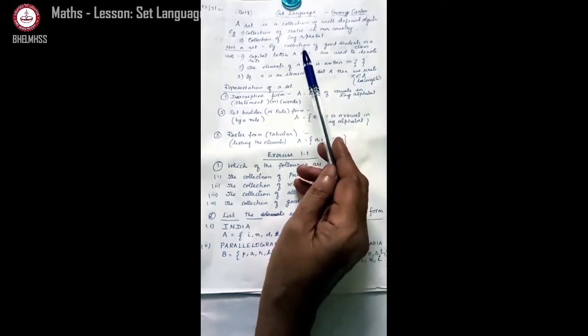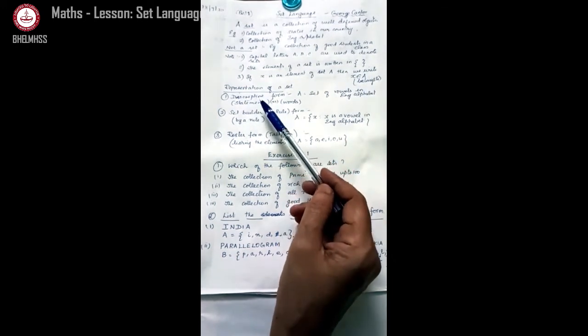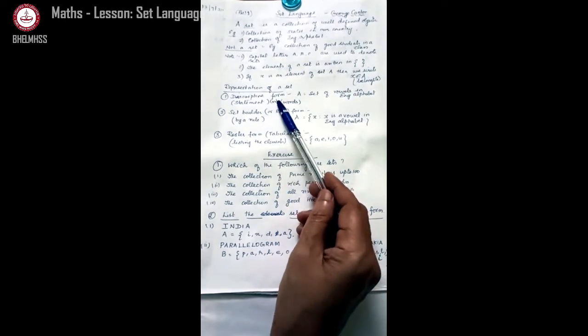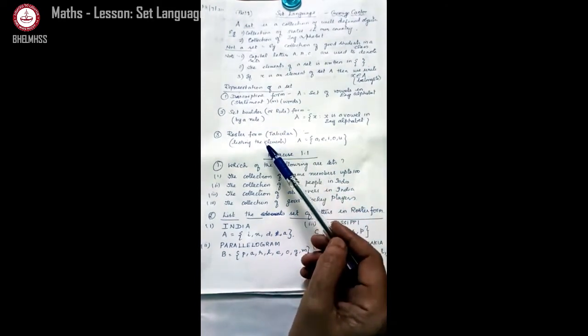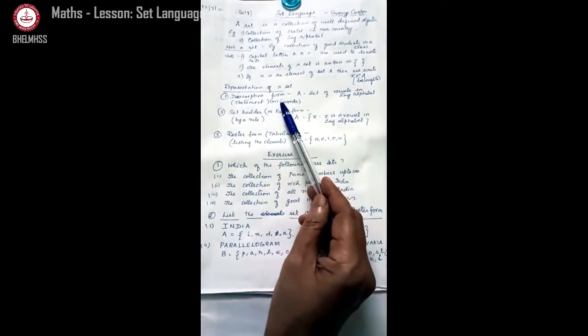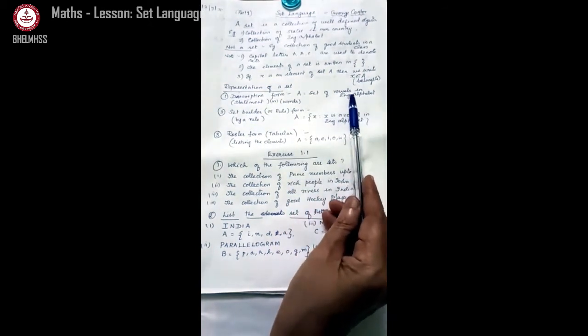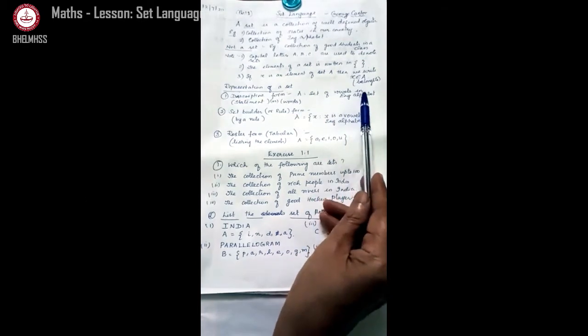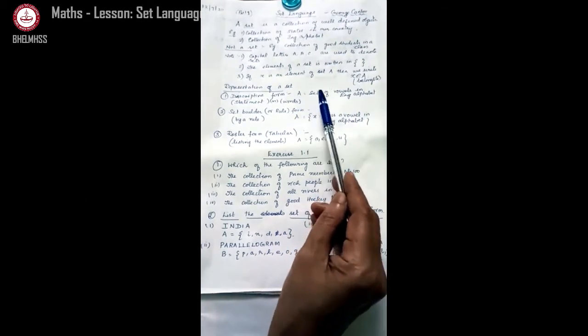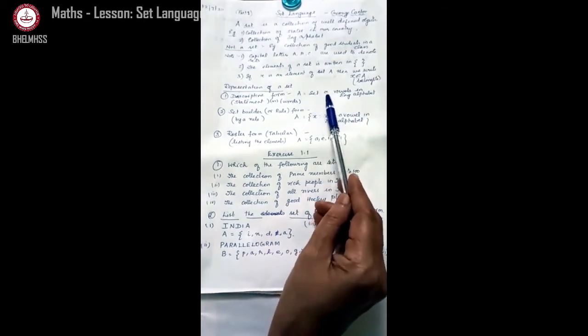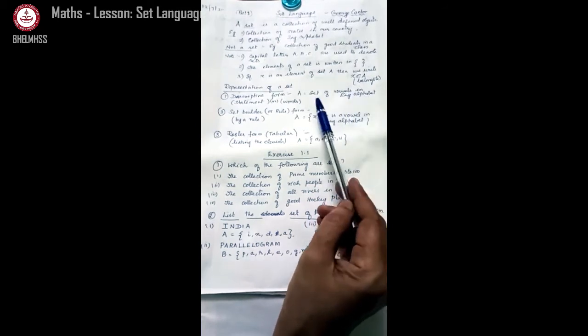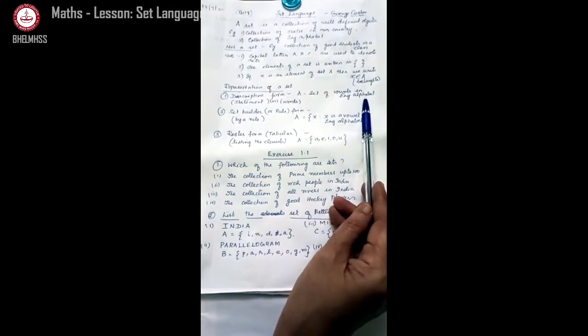Next, a set can be represented in three different forms: descriptive form, set builder form, and roster form. What is a descriptive form? Statement, writing in the form of a sentence or in words. If you write, then we can call this a set. So I have represented this set as A, set of vowels in English alphabet. I have written it in the form of a sentence.